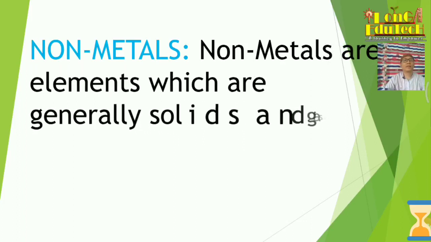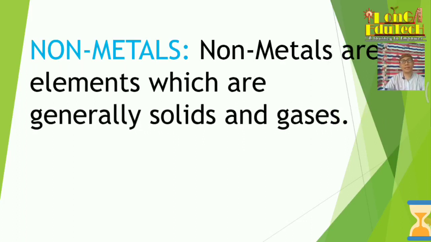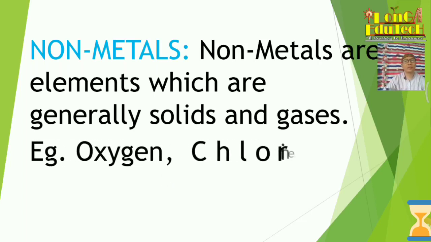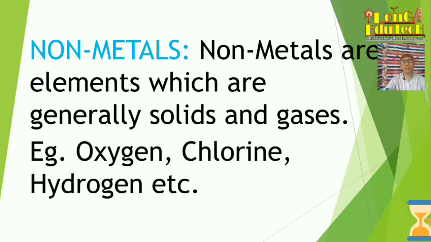Non-metals are elements which are generally solids and gases. Like the metals, we already know that metals are generally solids and good conductors of electricity, right? But non-metals are generally solids and gaseous. Examples are oxygen, chlorine, hydrogen, etc. Sulfur and others also exist as solids, but they are almost generally gases like oxygen. Oxygen is the supporter of combustion and also one of the essential gases.